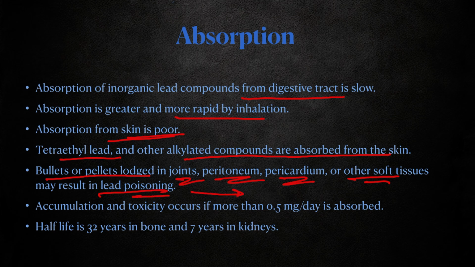This was one of the reasons of death in World War II victims. Survivors who had a lead bullet inside the body developed lead poisoning. Accumulation and toxicity occur if more than 0.1 milligram per day is absorbed. Half-life is about 32 years in bones and 7 years in kidneys.